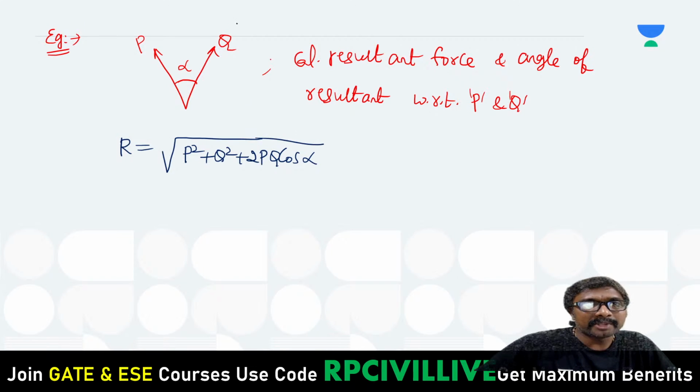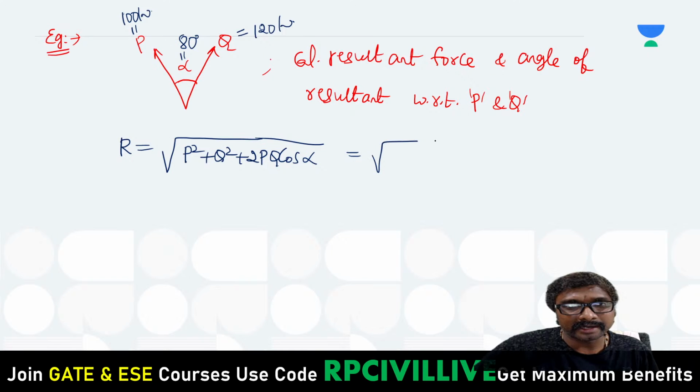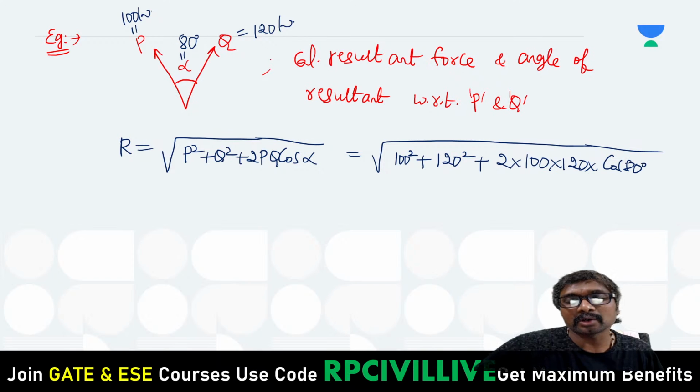What is P value given here? P given is 100 kilonewton and Q given is 120 kilonewton. And angle alpha is given as 80 degrees. Now if you observe here, under root 100 square plus 120 square plus 2 times 100 into 120 into cos 80 degrees. Like that we have to get the resultant.